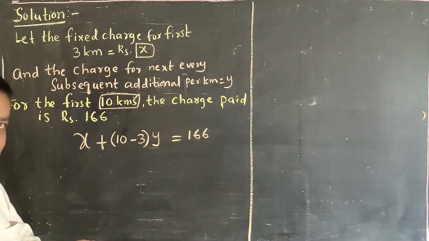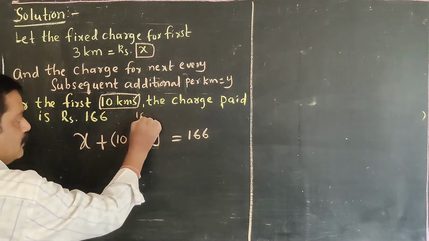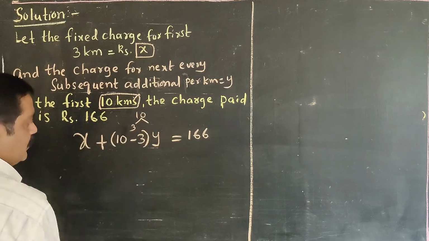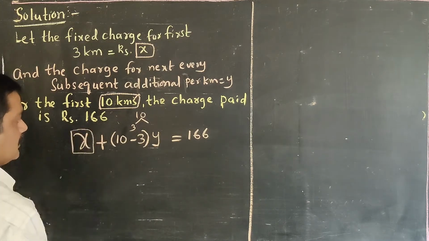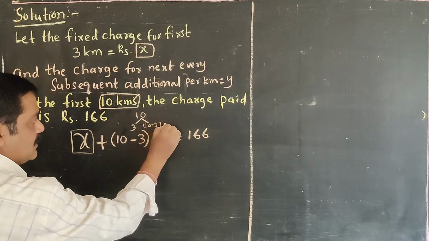Do you understand, Nana? Listen carefully, Nana. Total 10 kilometers. In this, for the first 3 kilometers he is paying X rupees. The remaining is how much? 10 minus 3, that is 7 kilometers.